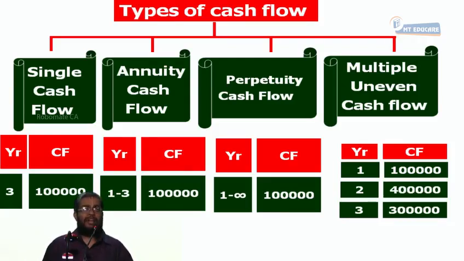Point number 7. We will now learn how to calculate the present value of the above cash flows. Now, one thing, in all our examples, I'll assume 10% as the discount rate. Don't always think that time value of money means 10%. We use 10% as the discount rate in our example.